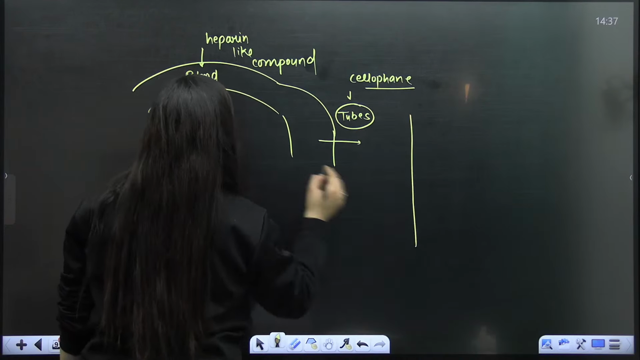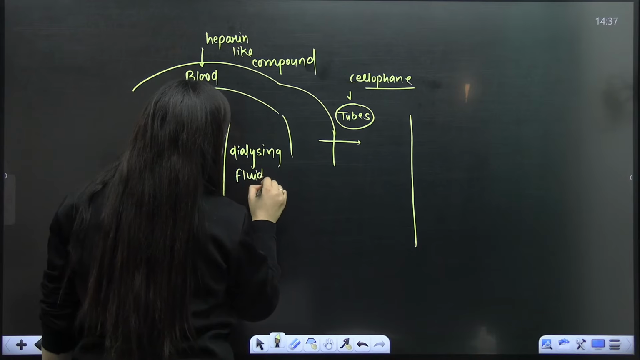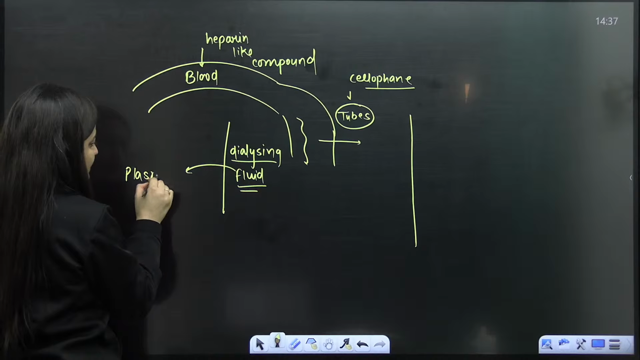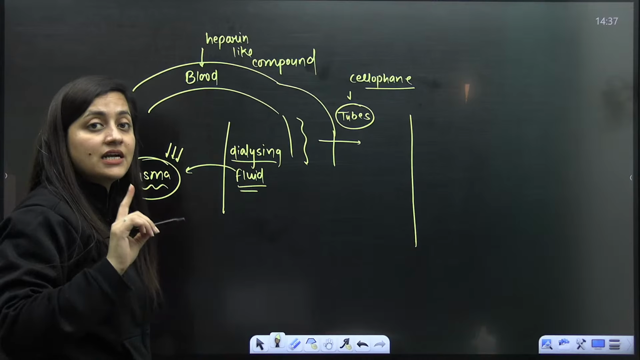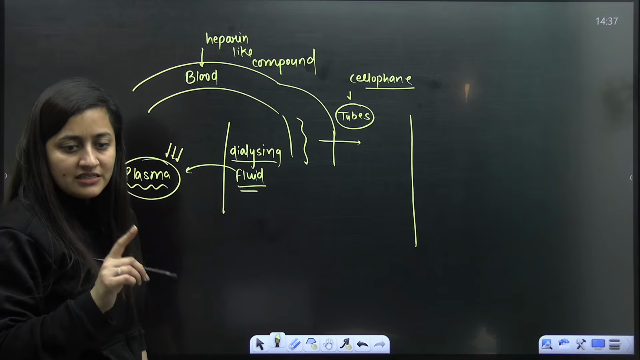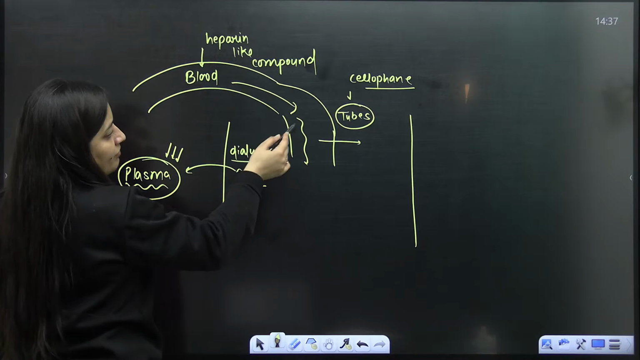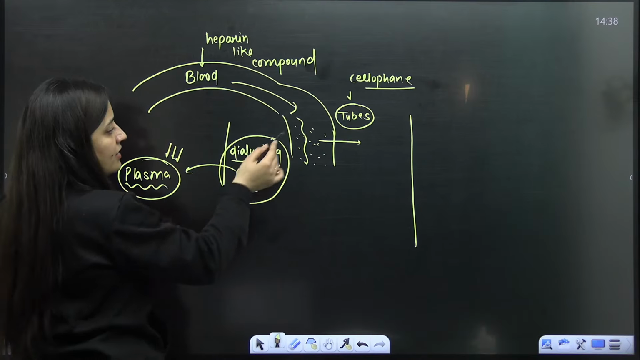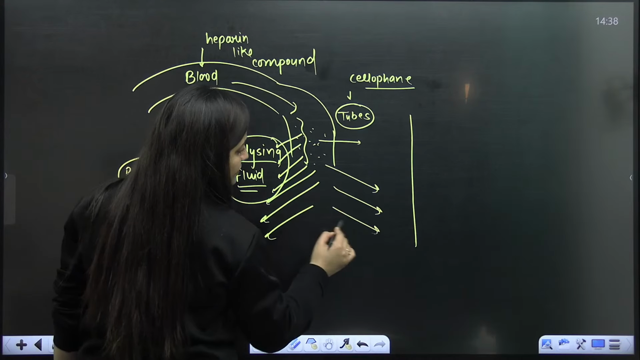In their surrounding, you will see a dialyzing fluid. This dialyzing fluid has the same composition as plasma, but it doesn't contain nitrogenous waste. So when the blood flows in these tubes, the nitrogenous waste is in the blood, but it is not in the surrounding dialyzing fluid. So obviously it will pass there. This is diffusion, yes or no? It will pass to the surrounding fluid.